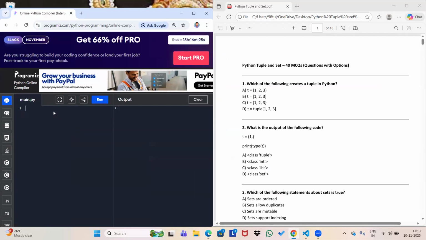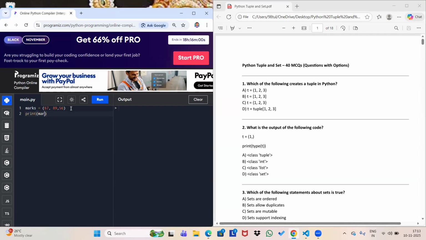Tuple would be my marks, and the syntax of tuple is parenthesis. So within parenthesis, I will store something like 67, 89, 56. Okay. So this is my complete tuple.